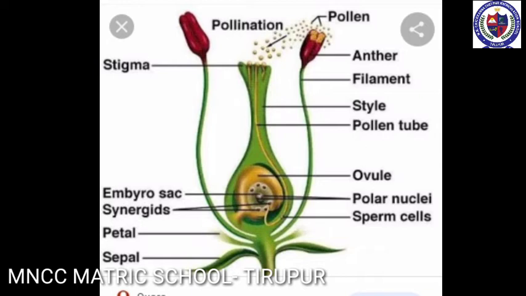Post-fertilization changes. The ovule develops into a seed. The integument of the ovule develops into the seed coat. The ovary enlarges and develops into a fruit. The seed contains the future plant, or the embryo, which develops into a seedling under appropriate conditions.